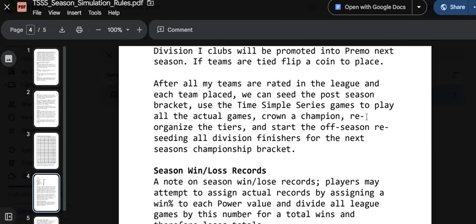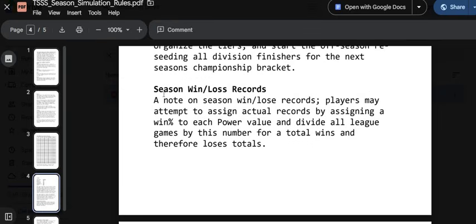After all my teams are rated in the league and each team places, we can seed the postseason bracket, use the Time Simple Series games to play all the actual games, crown a champion, reorganize the tiers, which would be promotion and relegation in soccer, and start the off-season reseeding all division finishers for the next season's championship bracket. In other words, once I start re-rating teams for off-season play, that will be their finish for Season 2.